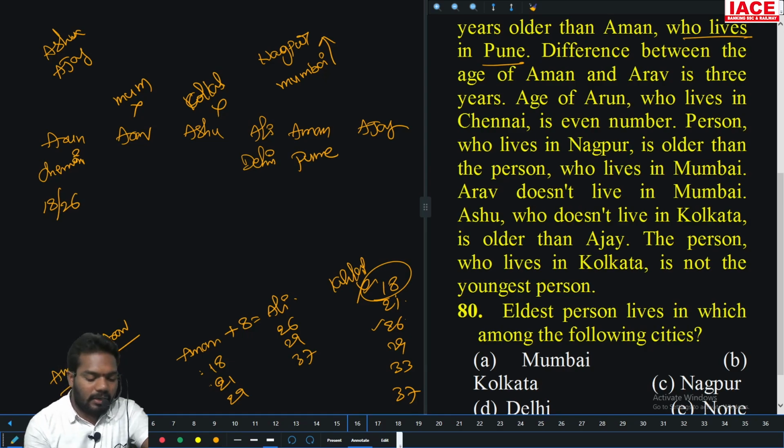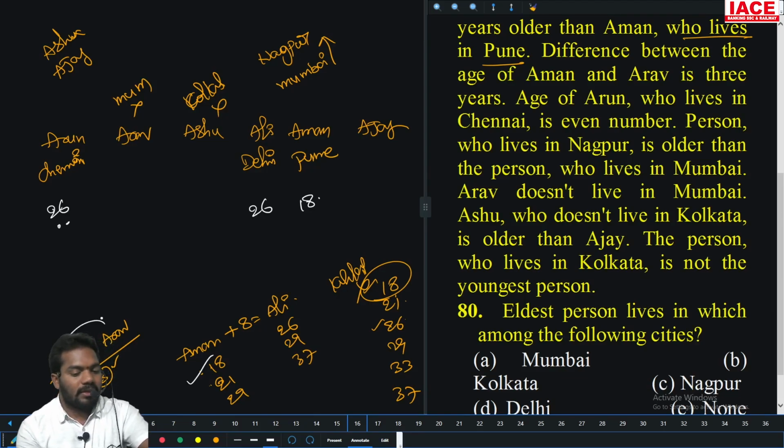Okay, let us take Aman as 18. What are the other chances? 26. Aman is 18, and Aman and Arav differ by 3 years. 18 plus 3 is 21, the only chance. So Arav is 21. Then who is the even number? Here the even number has come.